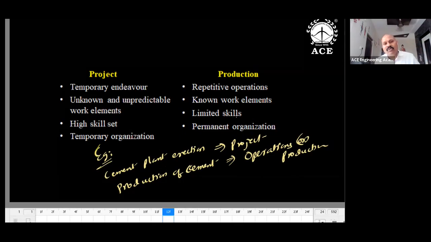Daily you are producing cement, and the work elements are known, how to manufacture cement and how to produce cement, it is already existing. Same thing. Limited skills, so automation, a fully automated environment. So less skilled workers may be required. And what kind of organization? Permanent, because it's 24/7 and 365 days you are operating the plant. Routine operations. Power plant erection is a project. Power generation is not a project, it is production.